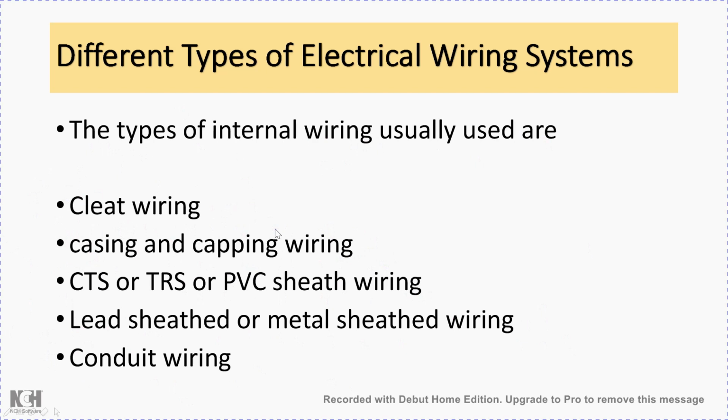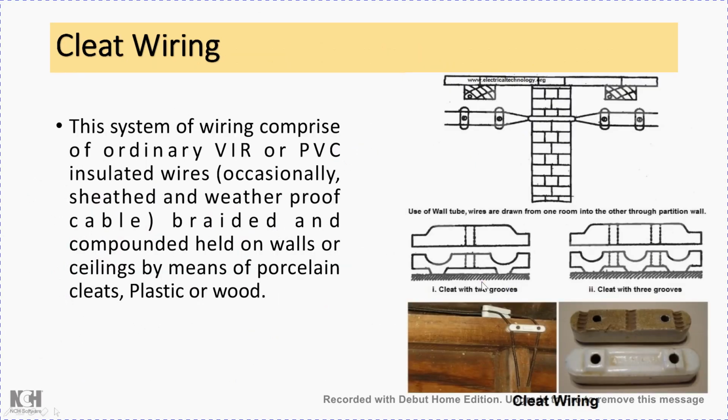So what is cleat wiring? Basically this is a temporary type of wiring, not a permanent wiring. Sometimes in older houses we may still find such wiring, but nowadays it is nowhere used except for temporary wiring. Suppose there is construction going on for a house, and supply is required for the different machinery used in the construction. Electricity is required to carry the wires from the distribution board to the point of appliance. So we have to place the wires temporarily on the walls instead of keeping wires lying on the floor.